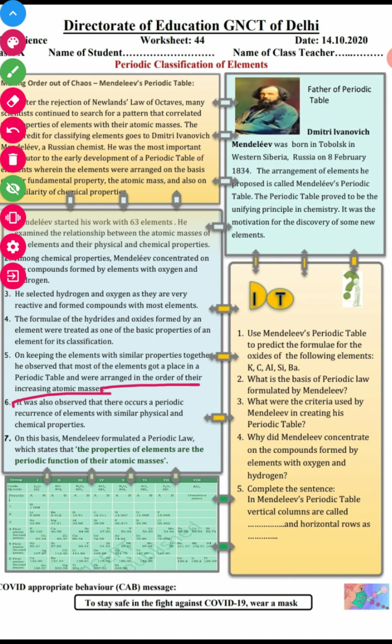After a period, all the elements which have similar physical and chemical properties repeat. Their occurrences repeat, right?